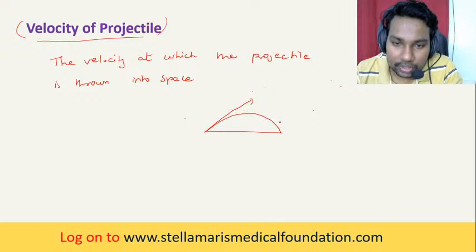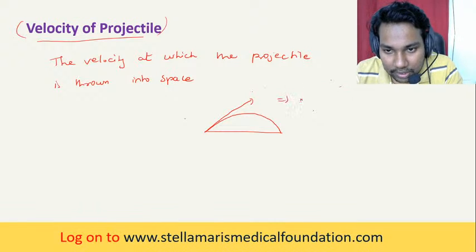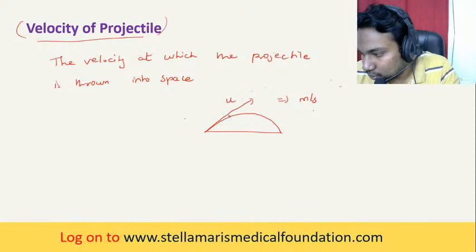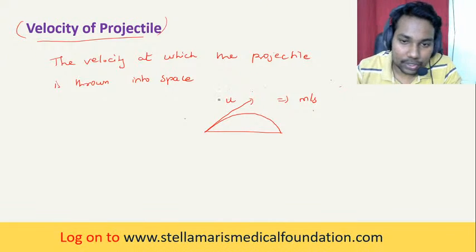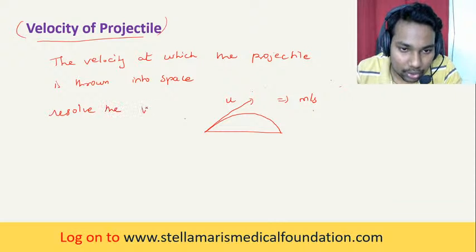So this is nothing but the velocity of the projectile, and it is measured in meters per second. It is denoted by the letter u, and this velocity u can be resolved into components.